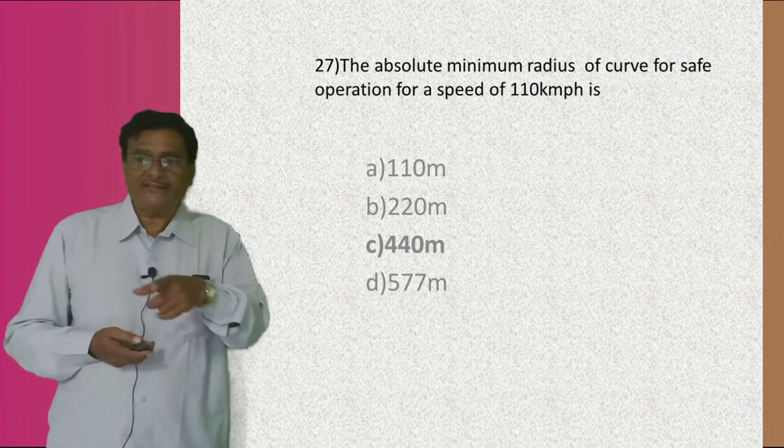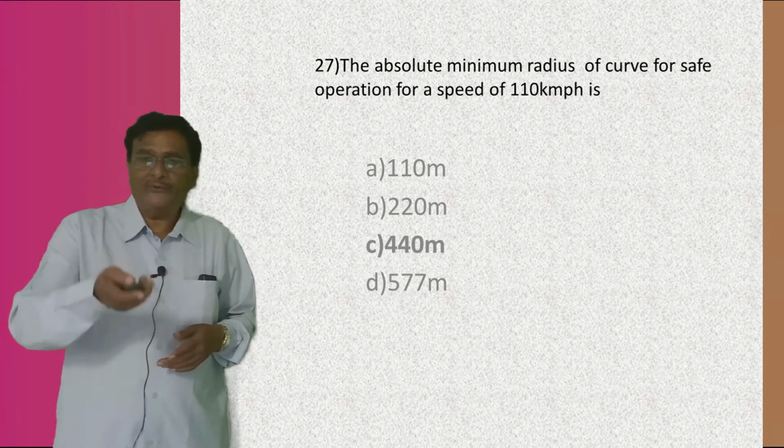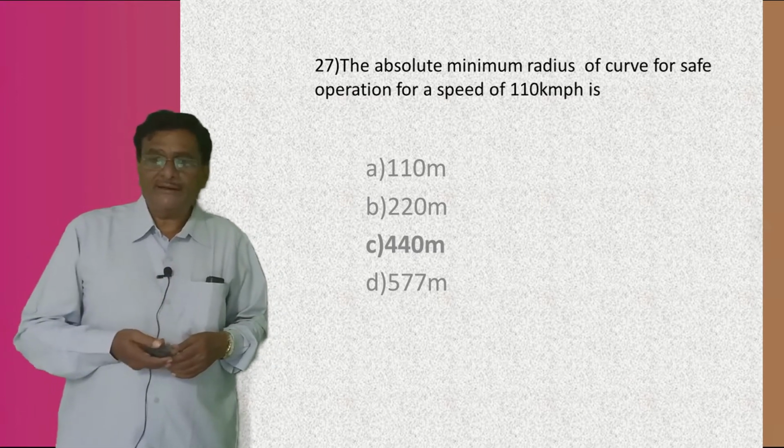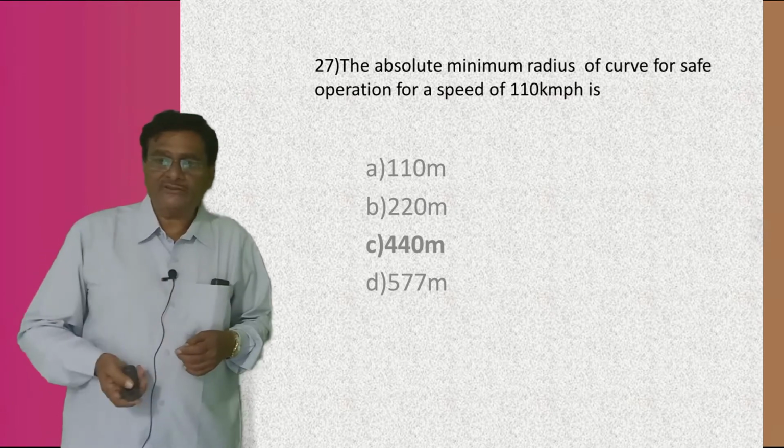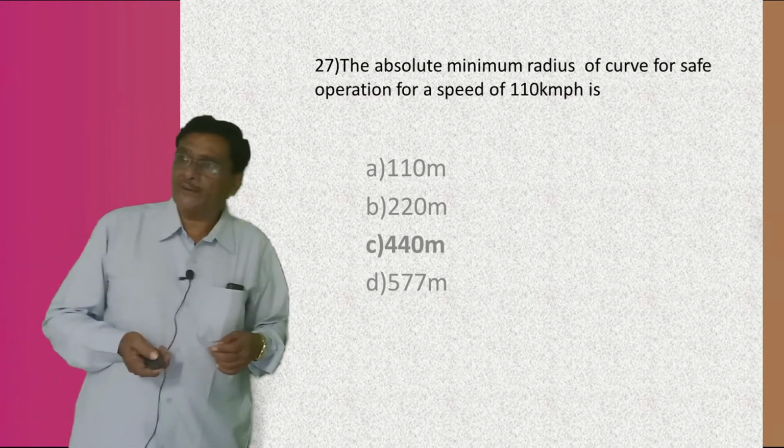The right answer is 440. If you substitute the values in the equation, you'll get the absolute minimum radius as 440 meter.